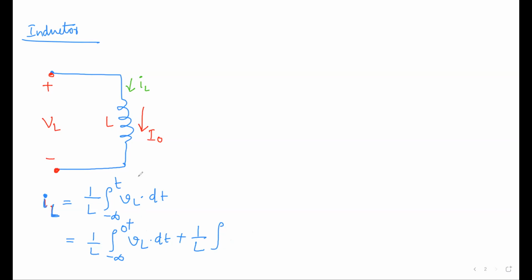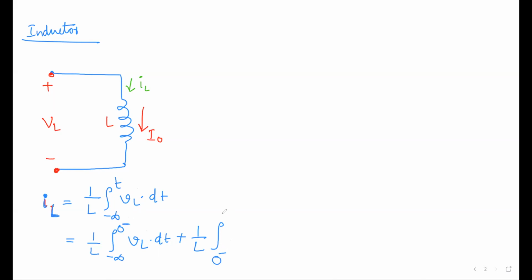So this is not 0 plus, this is 0 minus. So it is 1 by L integral from minus infinity to 0 minus VL dt.